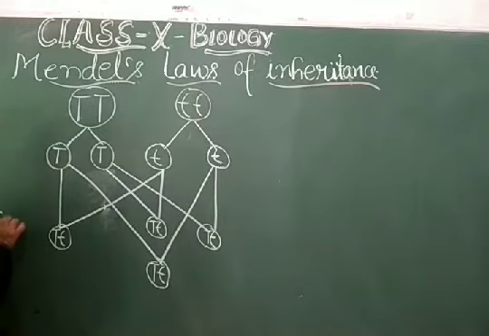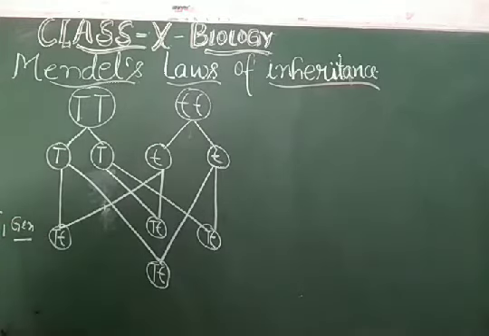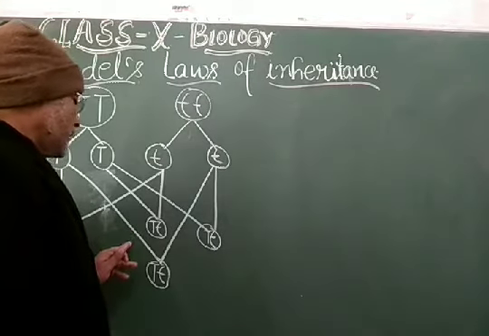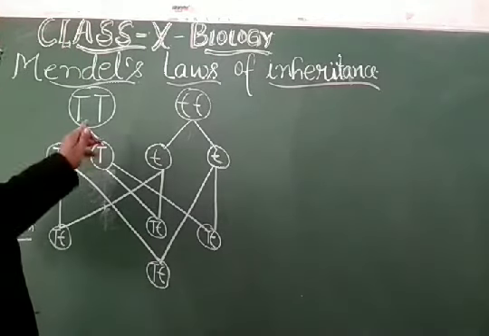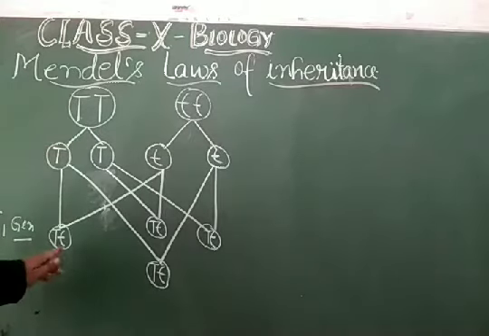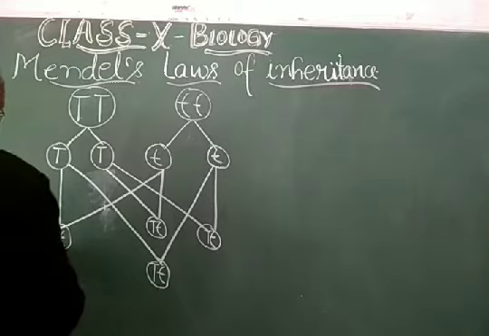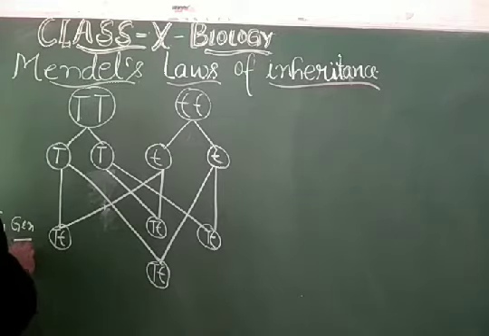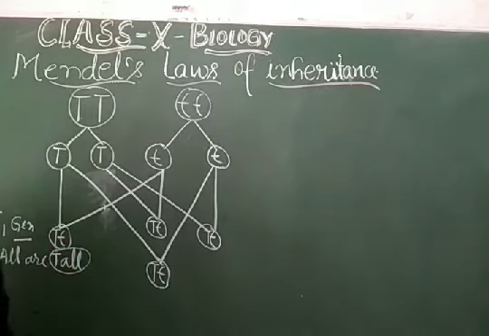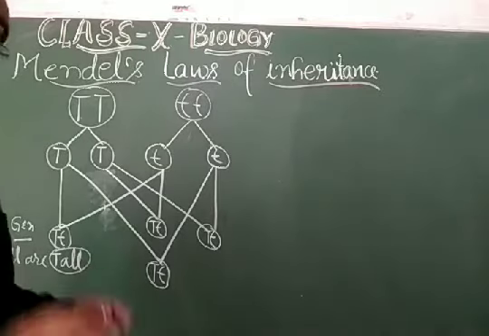Dear students, in the F1 generation, although the progenies are hybrid, having both the genes, the genes of the tall plant and the genes of the dwarf plant, in F1 all are tall. Not genotypically, but phenotypically they are tall.